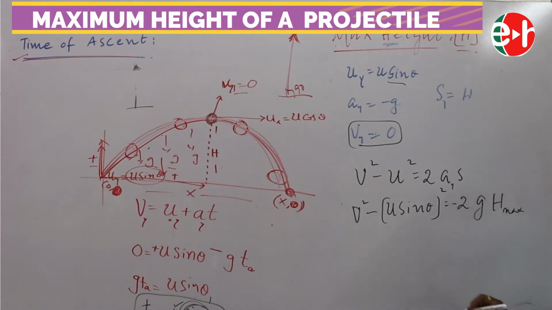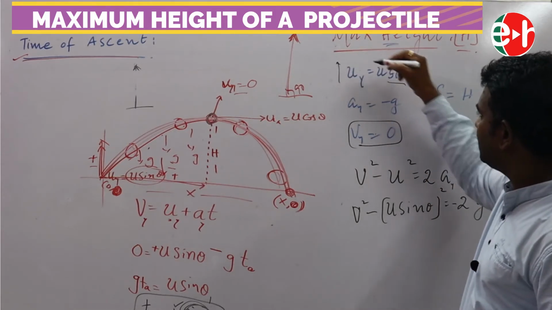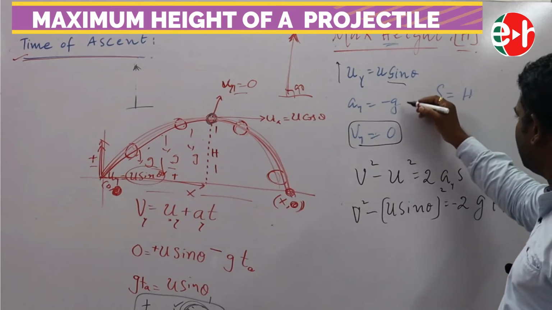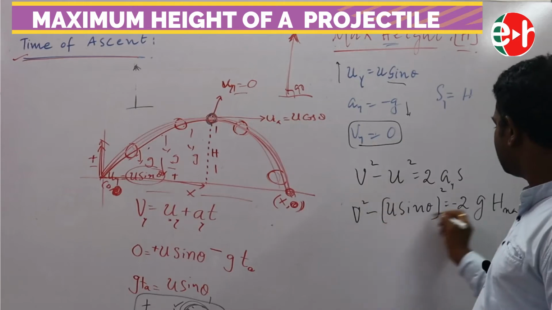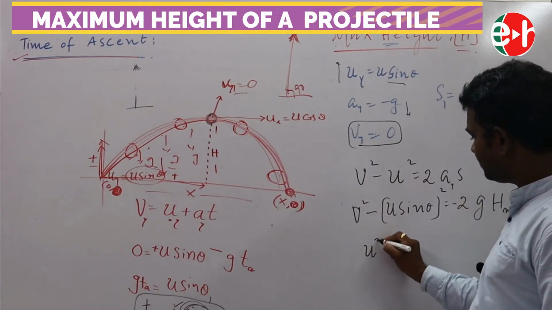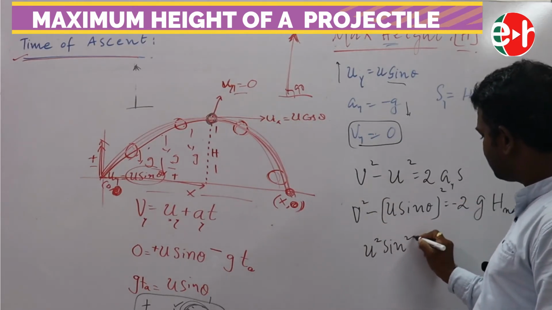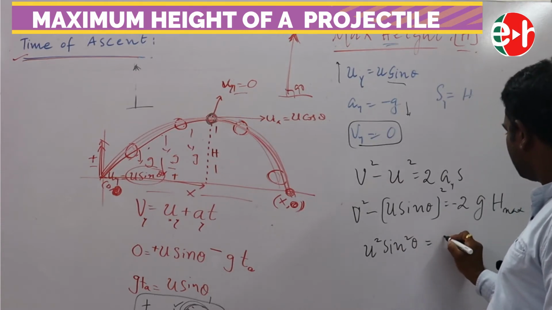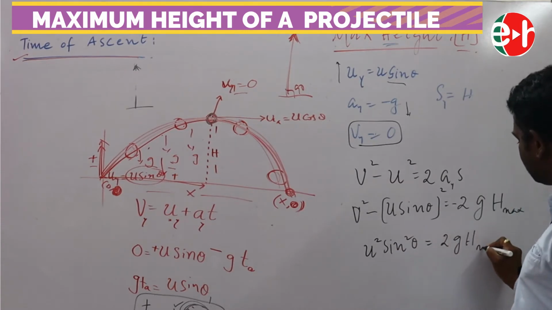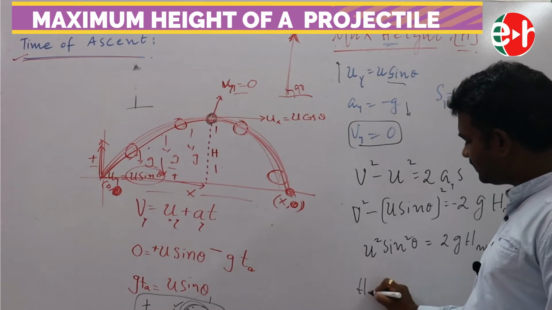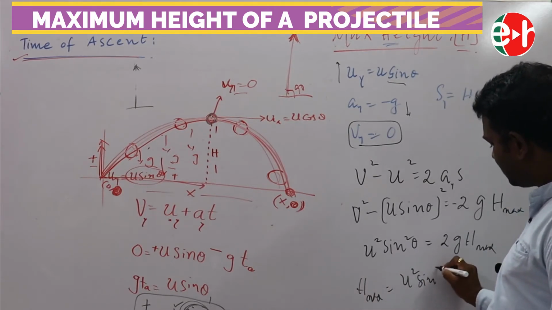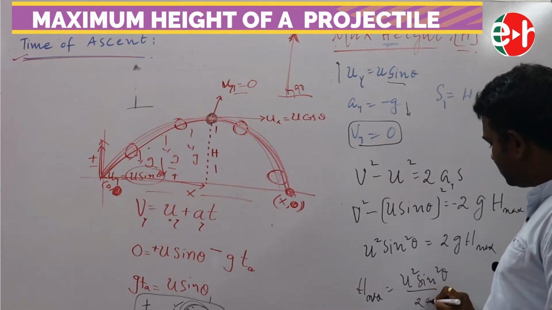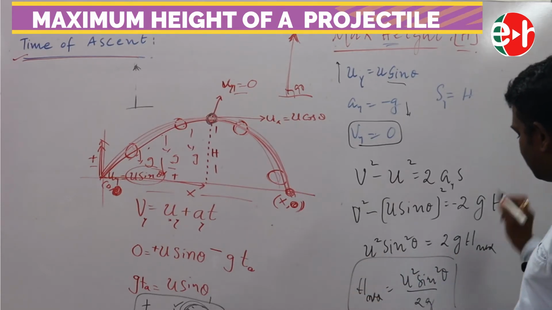If Uy is in the upward direction, this G is in the downward direction, so it's minus. Now this minus gets cancelled and we are left with U square sine square theta equal to 2G H max. H max equal to how much? U square sine square theta by 2G. So this is the max height.